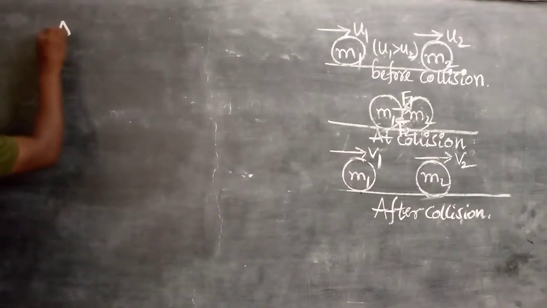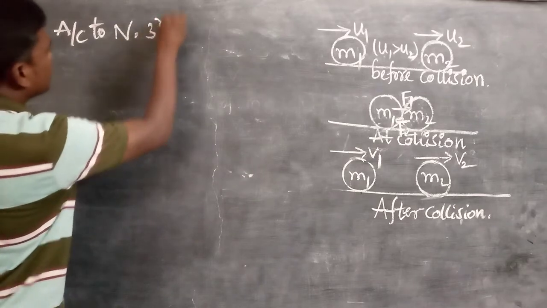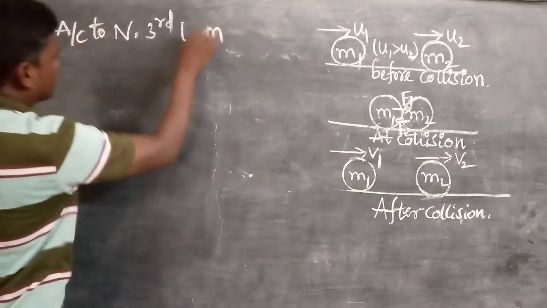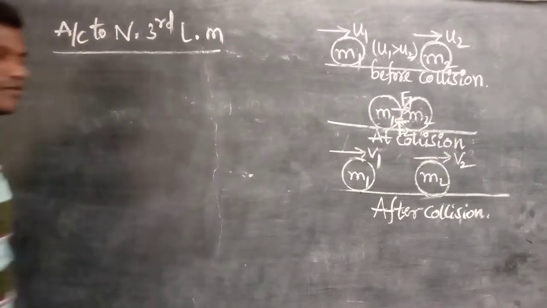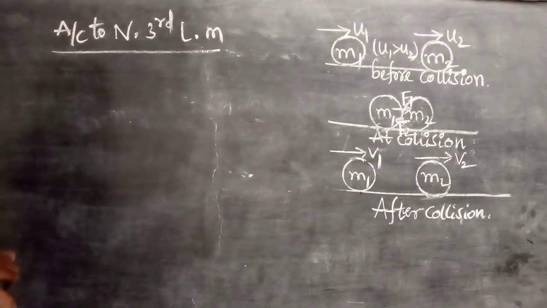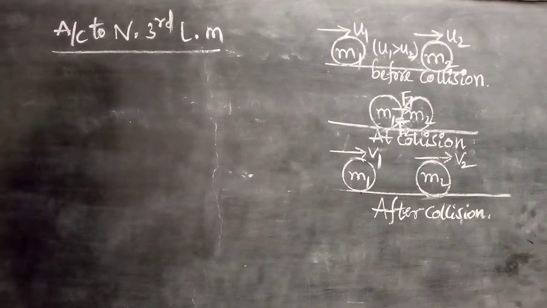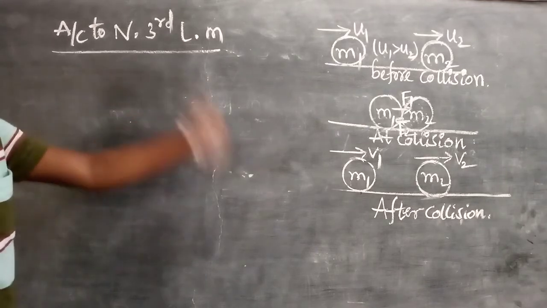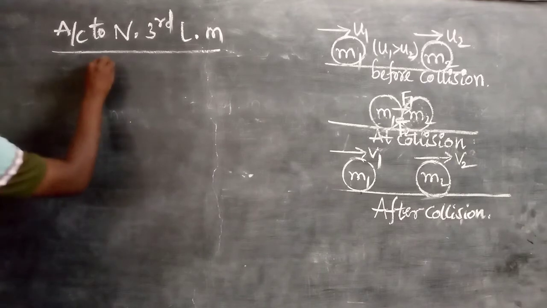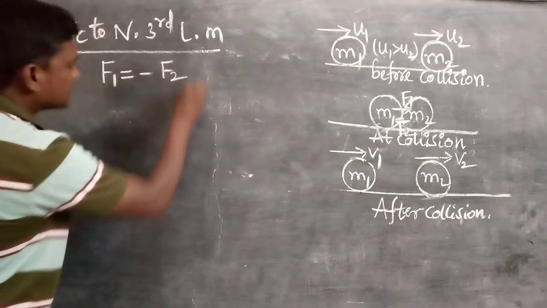After that, we use the next step, Newton's third law of motion. We already considered the second law, now we consider the third law, because during the collision m1 applies a force on m2, and m2 also applies a force on m1. To every action there is an equal and opposite reaction. So simply we can write that F1 is equal to minus F2. Is it correct or not?